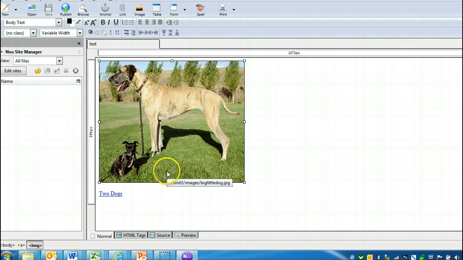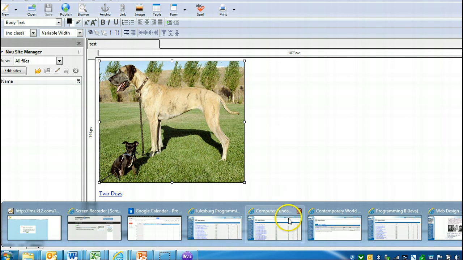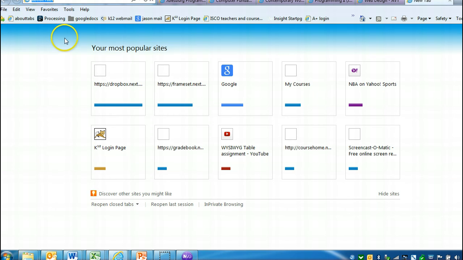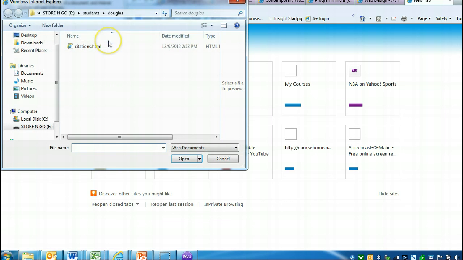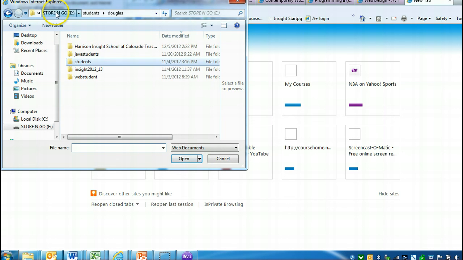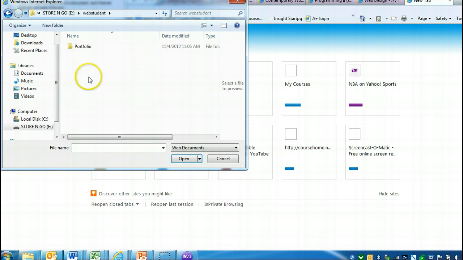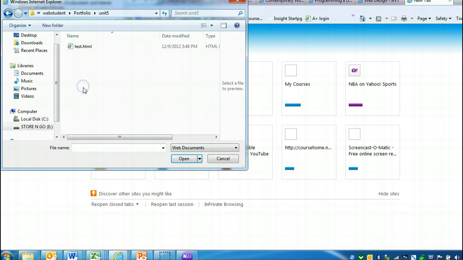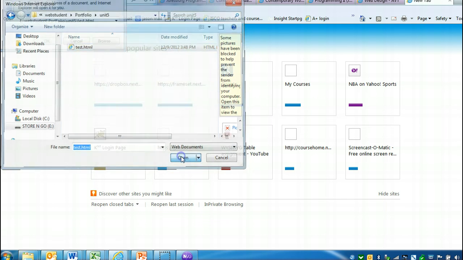And I'm going to go ahead and preview this. Oh, I need to go open it up in a regular web browser. So I'm going to go open that up and see what happens. So File, Open. I'm going to browse to my Web Student portfolio, Unit 5, Test HTML, Open.